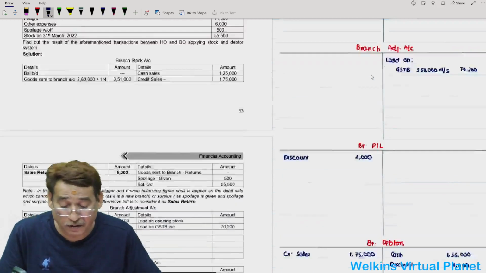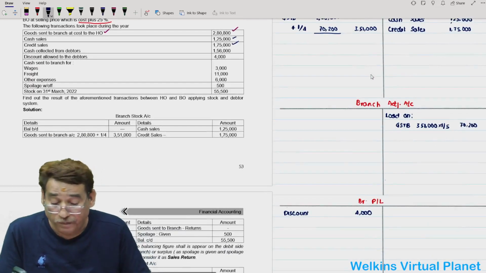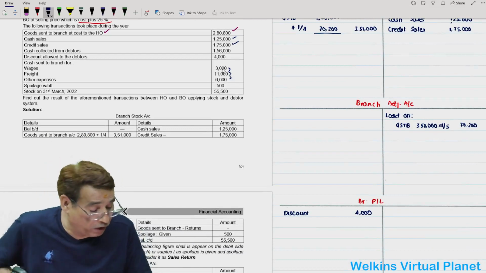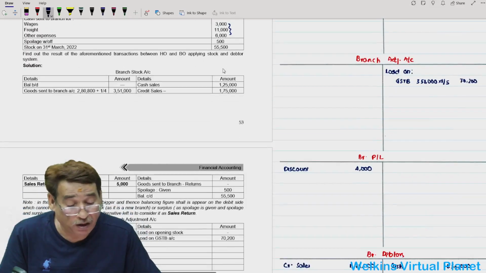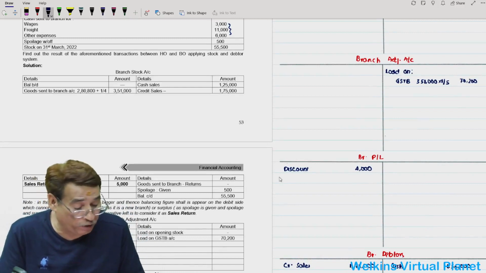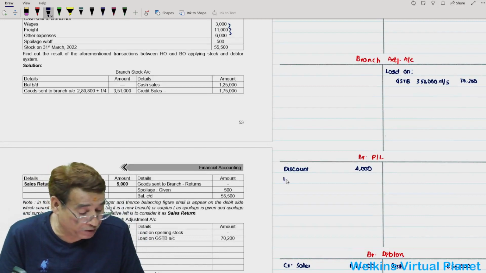Now the next items are these three: wages, freight and other expenses. We can put them into P&L. 3 plus 11, 14 plus 6, 20,000. We can straight away write expenses, or if you want to show them separately, you can.